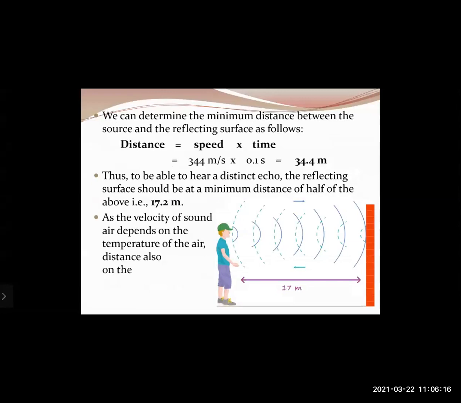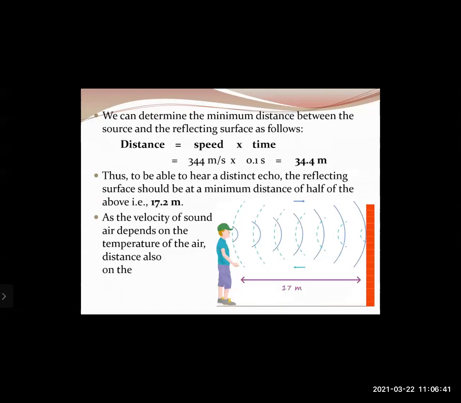We can determine the minimum distance between the source and the reflecting surface as follows. We know that the formula for distance is equal to speed multiplied by time. That means the velocity of sound is 344 meters per second, and as we have understood here, the minimum time is 0.1 seconds. So that gives you a distance of 34.4 meters.